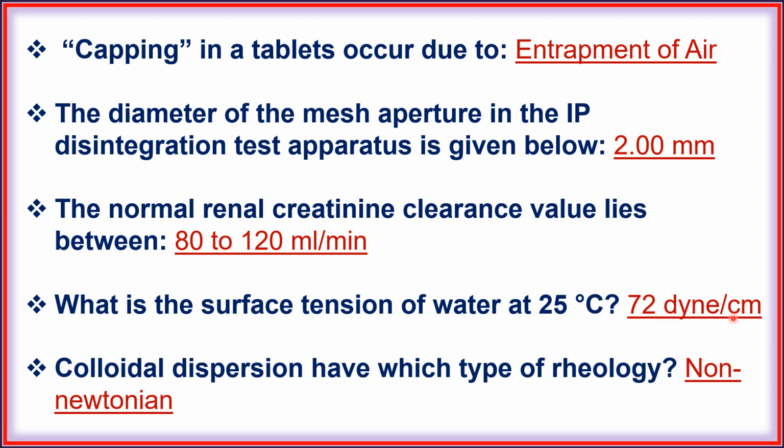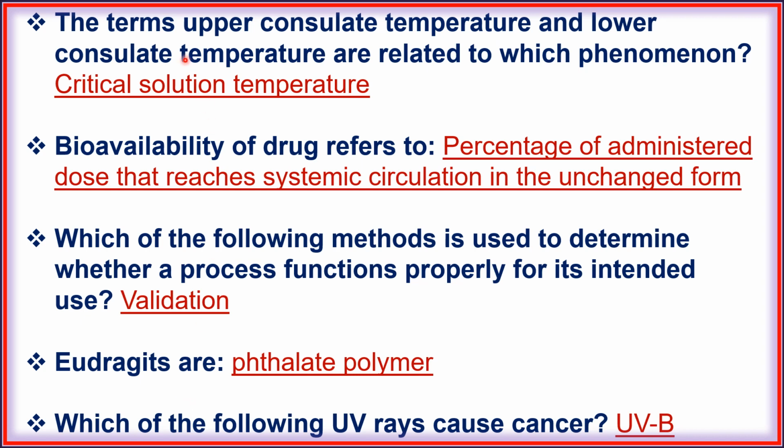72 dyne per centimeter. Next, colloidal dispersion have which type of rheology? Non-Newtonian. Next, the terms upper consolute temperature and lower consolute temperature are related to which phenomenon? Critical solution temperature. Next, bioavailability of drug referred to percentage of administered dose that reaches systemic circulation in the unchanged